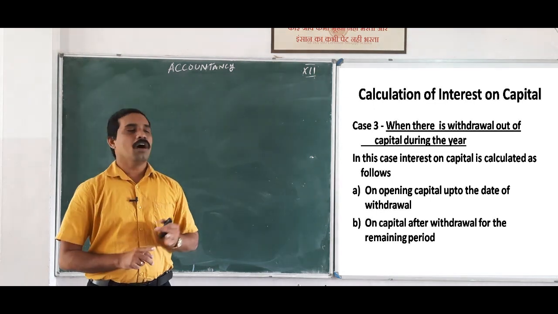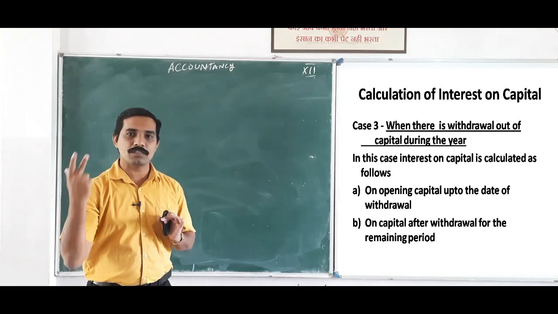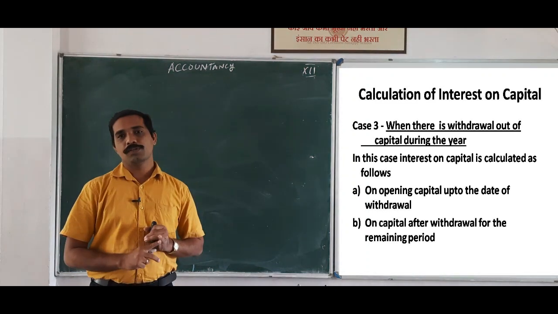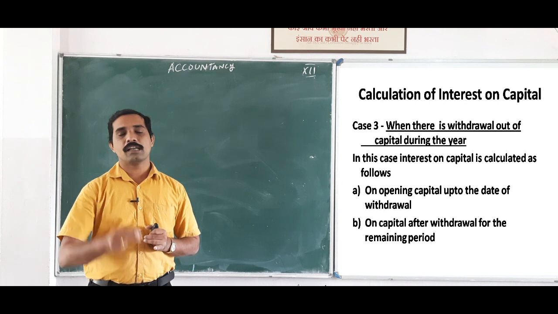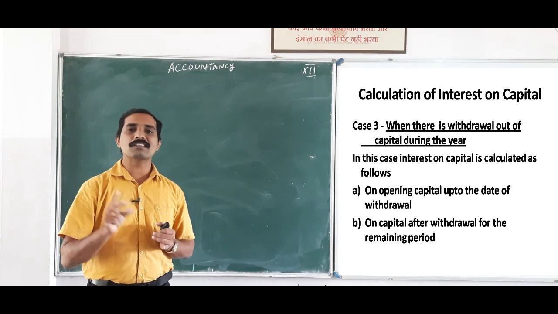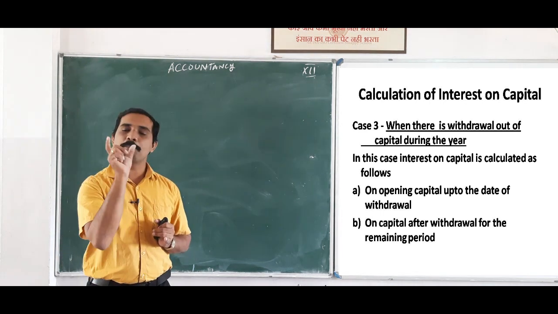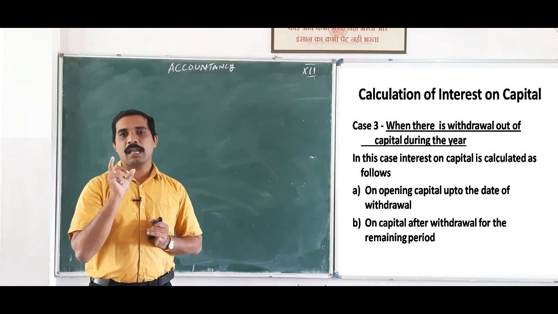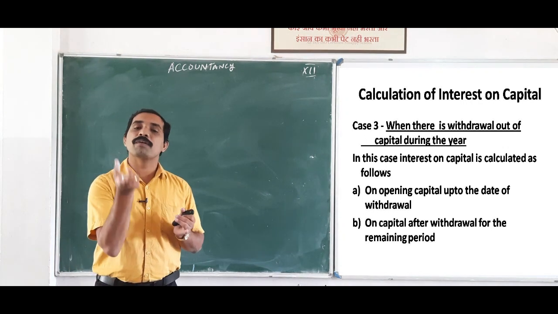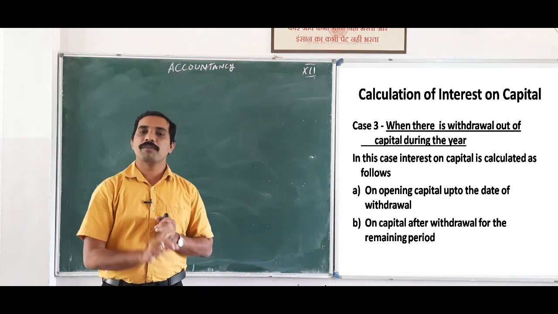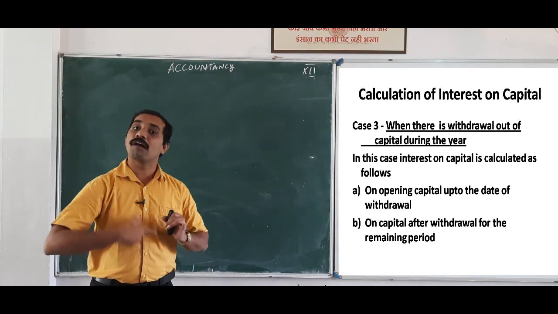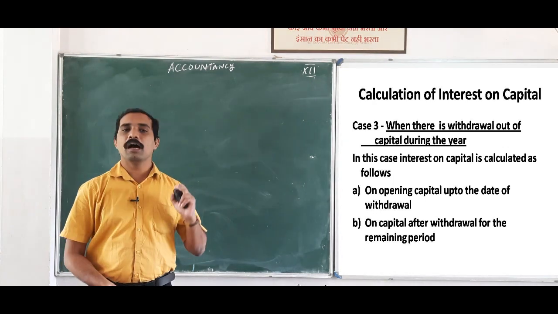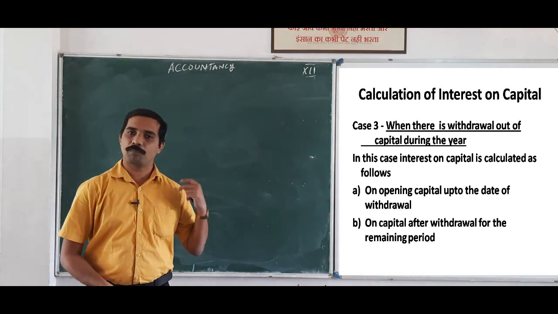So, on the basis of this, withdrawal out of capital during the year, in such a situation, we want to calculate interest on capital first up to the date of withdrawal, and second after withdrawal.